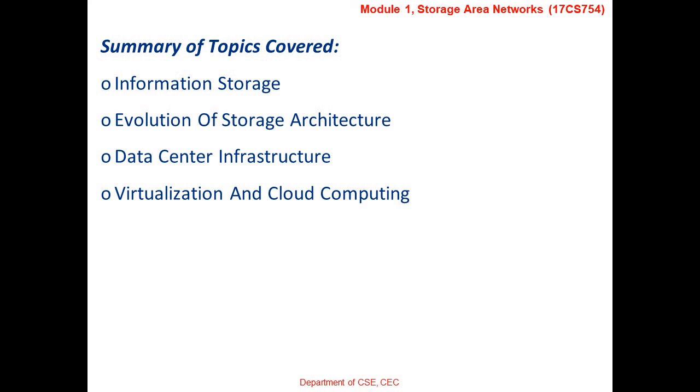And then we discussed the components of a data center, which includes application, DBMS, storage, network, and so on. We also understood the key requirements of a data center, which includes availability, capacity, manageability, and so on. And at the end, we briefly discussed what is virtualization and cloud computing as well.